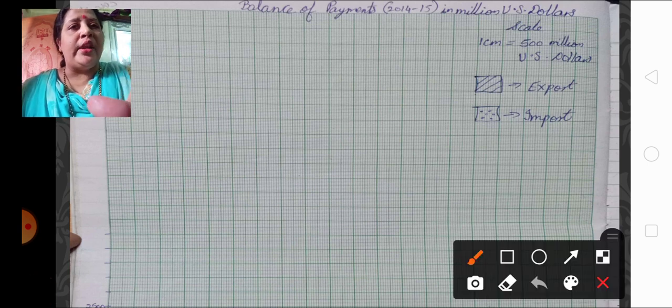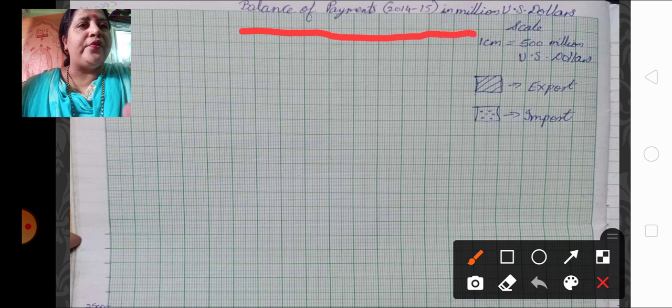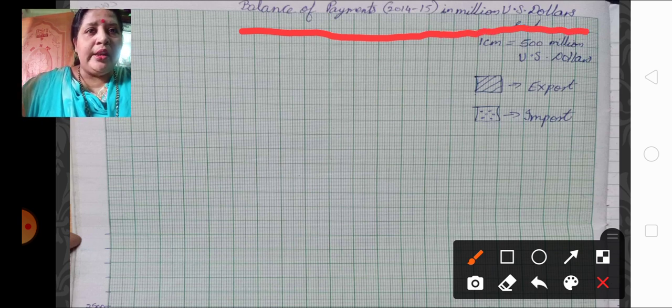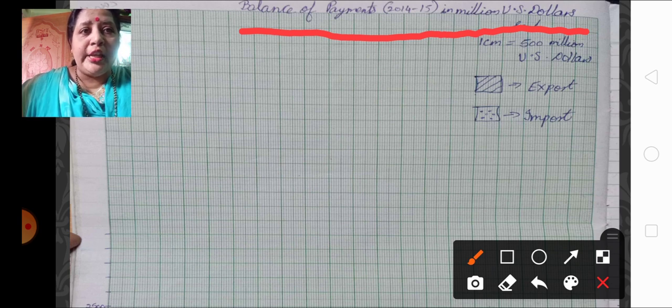You can see the topic: balance of payments in the year 2014-15 in million US dollars. This is the topic of the graph. All have understood? So this becomes your first step.